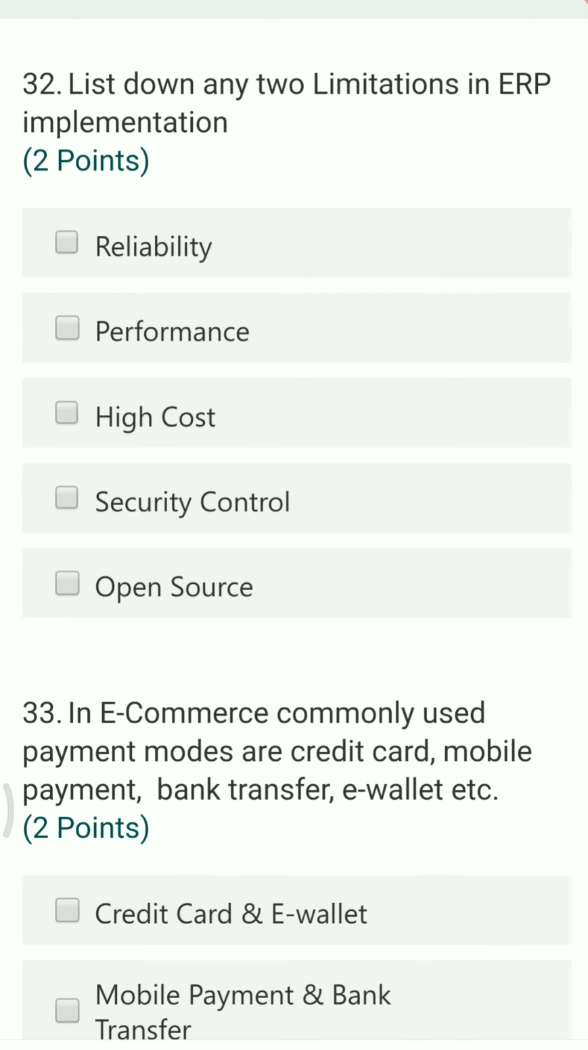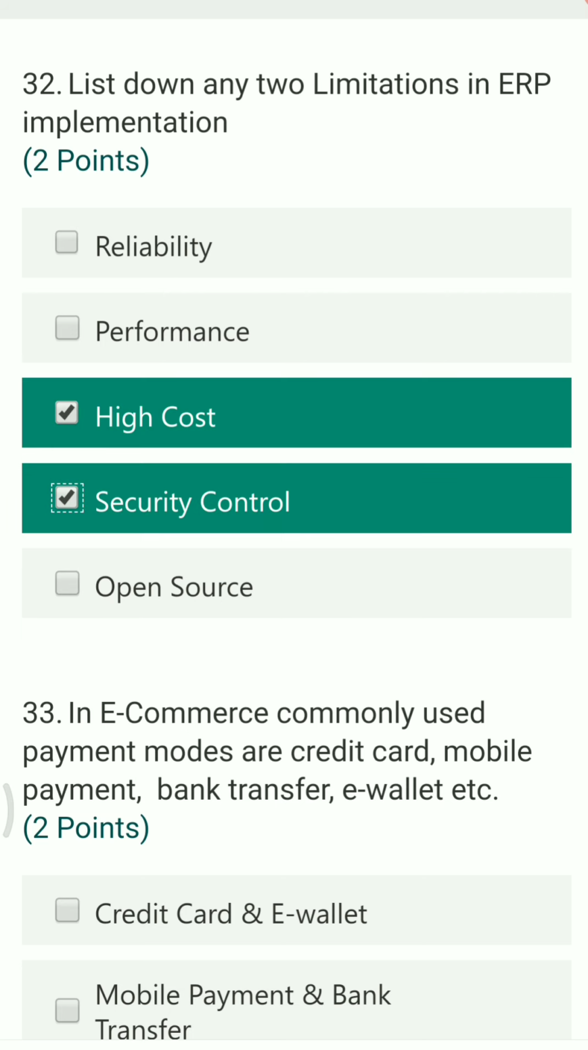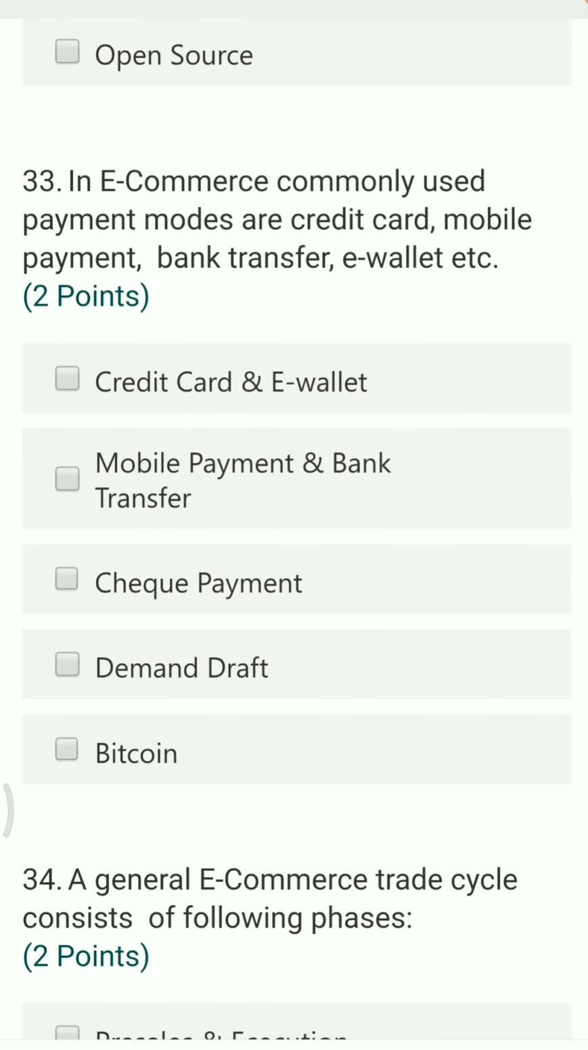Next question. List down any two limitations of ERP implementation. You have the options like reliability, performance, open source, high cost, security control. Reliability and performance are the advantages of ERP, and high cost and security control are the disadvantages or limitations of ERP.